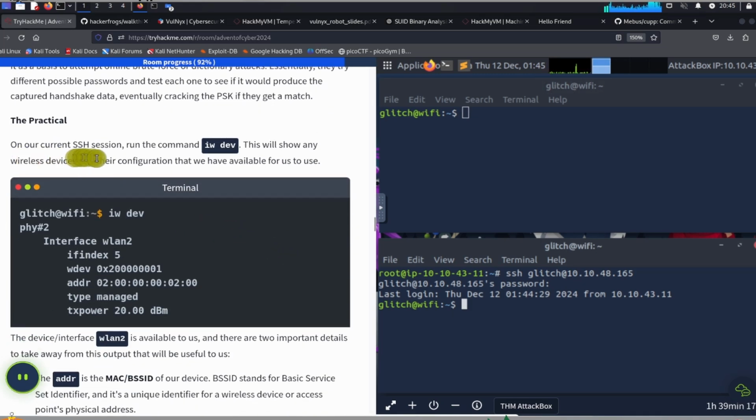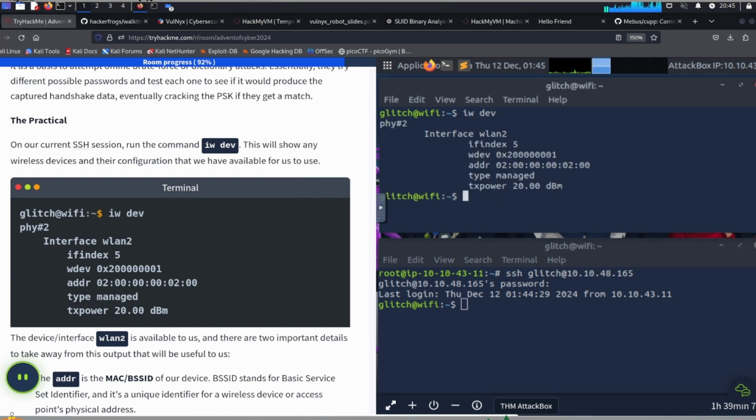Okay, on our current SSH session, run the command iw dev. This will show any wireless devices in the configuration that we have available for its use. Okay, so iw dev. Okay, so this is the interface here. It's called wlan2. It's got an address of this over here. Type managed.